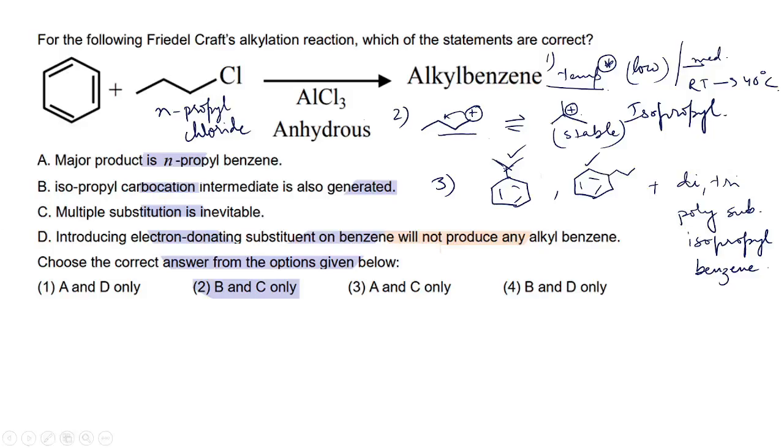So we have to see which statements are correct here. The major product is N-propyl benzene. No, this is not correct. Isopropyl carbocation intermediate is also generated. It will be generating. Multiple substitution is inevitable. That is true. Introducing electron donating substituent on benzene will not produce any alkyl benzene. That is not correct. B and C are correct. So the correct option is number 2.